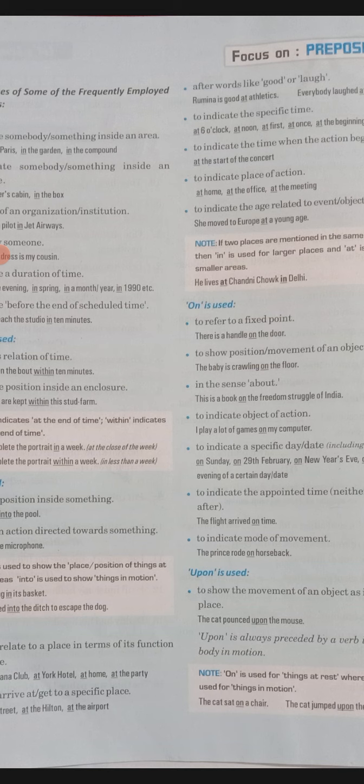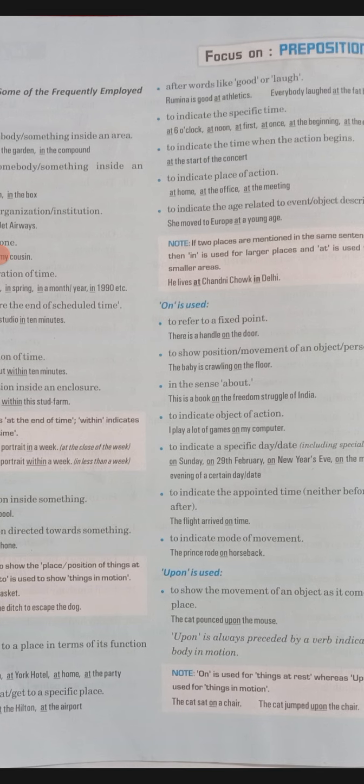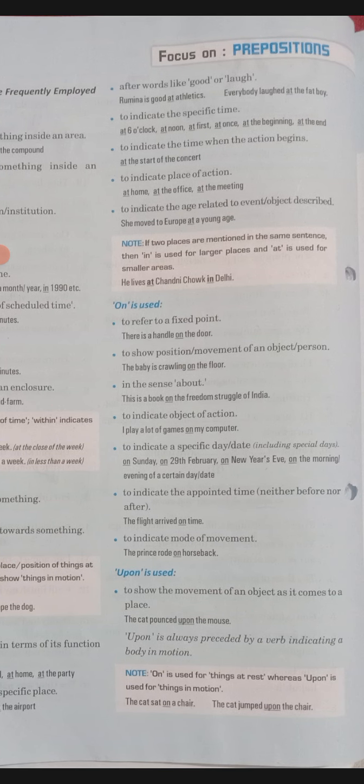Upon is used for the movement of an object as it comes to a place. You show the movement here, and it is the movement of an object that comes to a place, like the cat pounced upon the mouse. So the movement happened here upon an object. Is that clear?